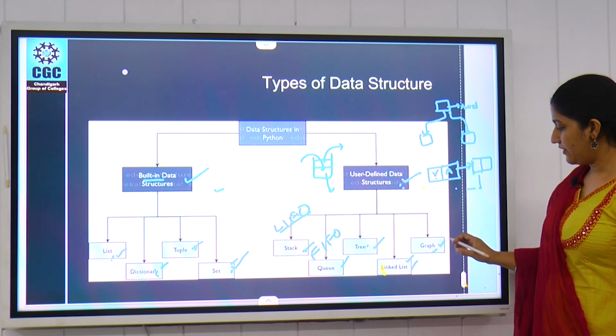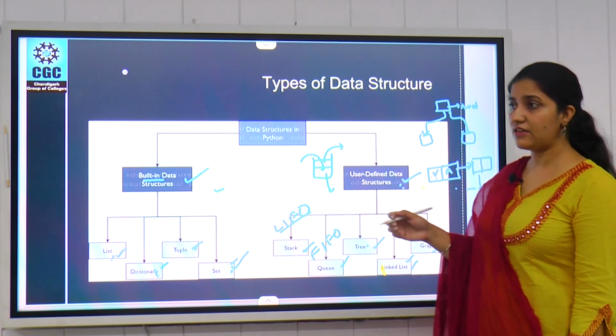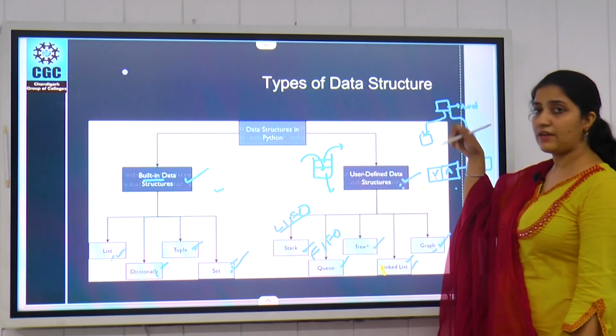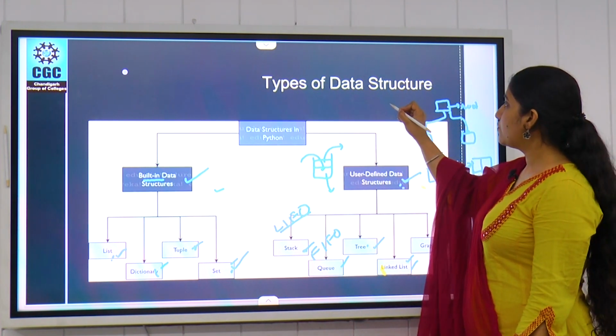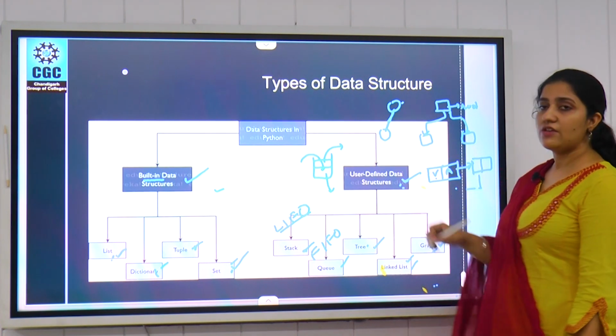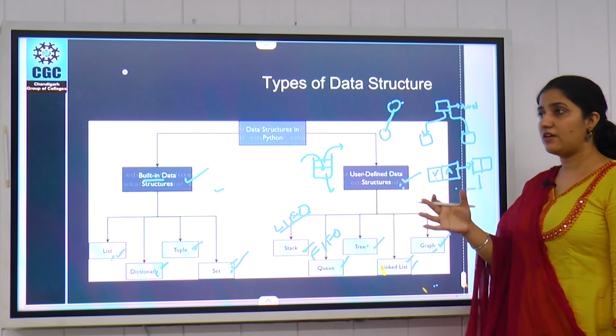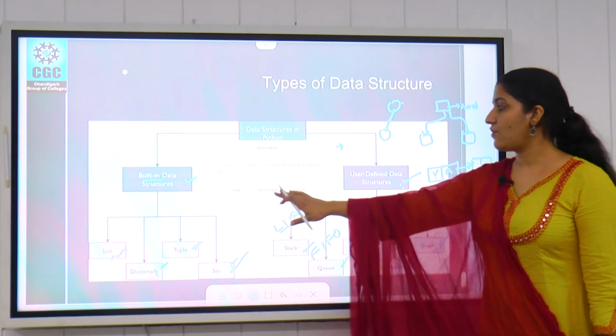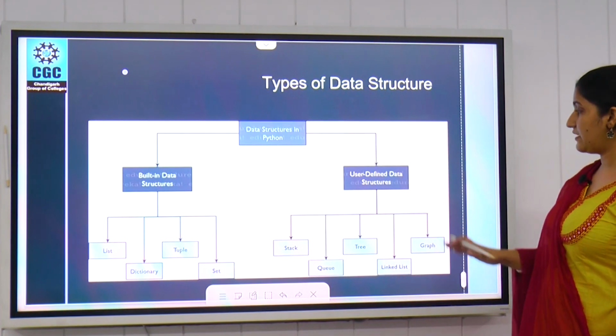Next is the graph. A graph is a kind of data structure which uses nodes, and between those nodes there will be edges. So this is the basics of our data structure, the types of data structure.